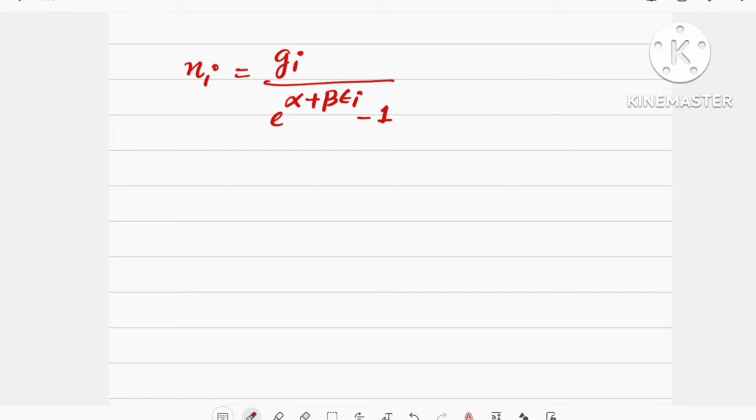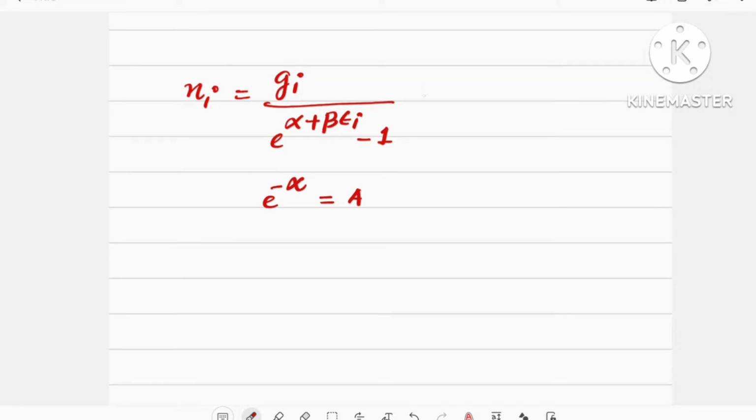As a next step we can substitute e raised to minus alpha as A. Thus for the Ni equation we can write Gi divided by 1 by e raised to minus alpha into e raised to beta epsilon i minus 1.